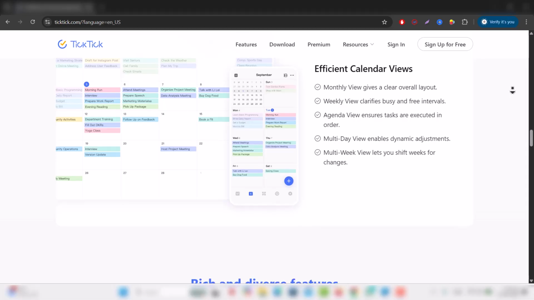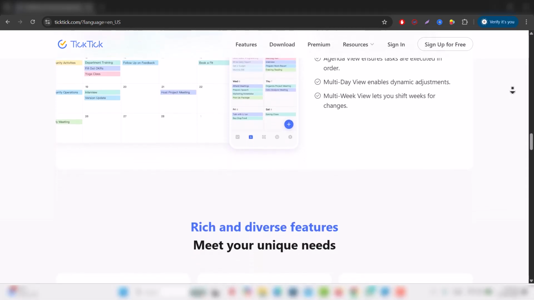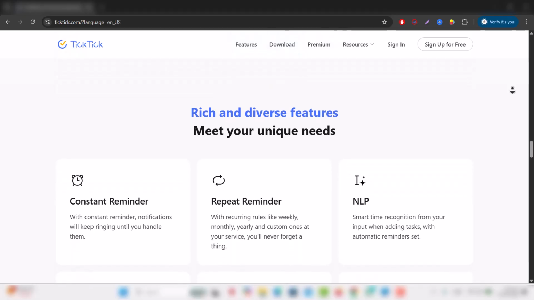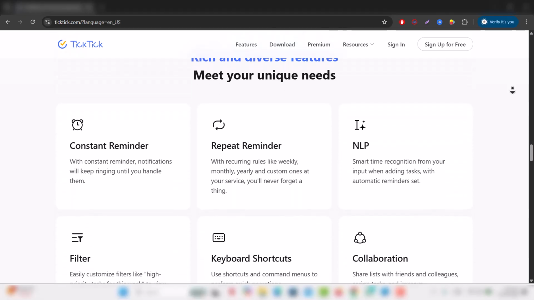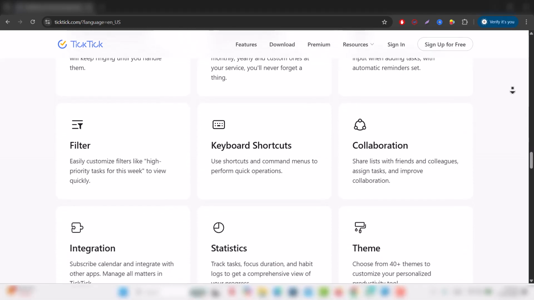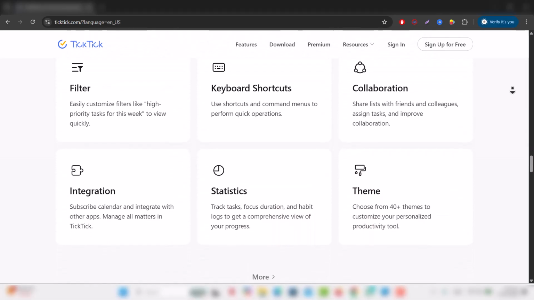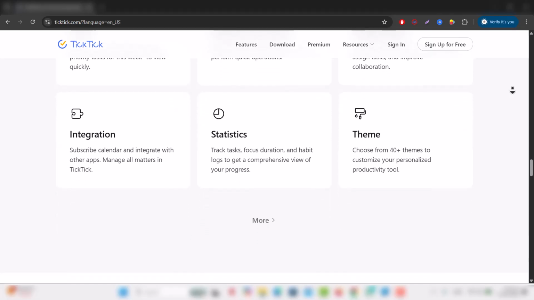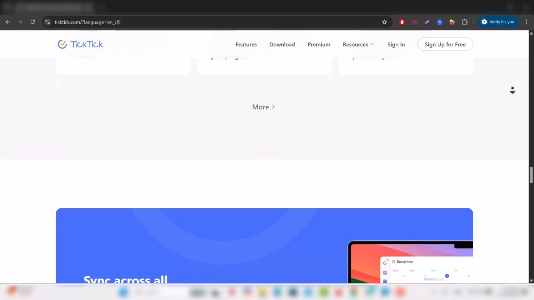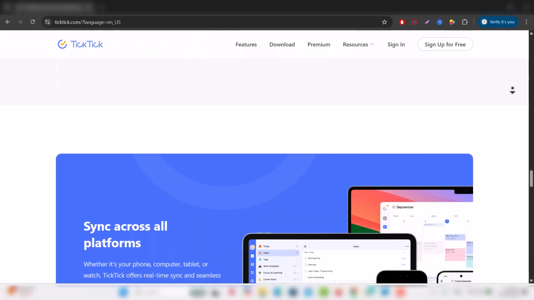TickTick feels more like a high-performance task companion that stays out of your way. You capture tasks as they come, set deadlines, and rely on reminders and calendar views to guide your day. It also includes extra features like a habit tracker and a focus timer, which makes it especially useful for people trying to build routines and stay consistent with daily actions. The experience is less about designing a system and more about executing tasks efficiently.